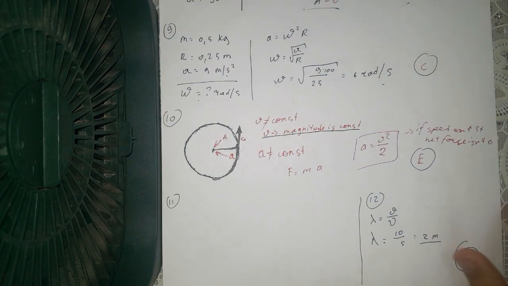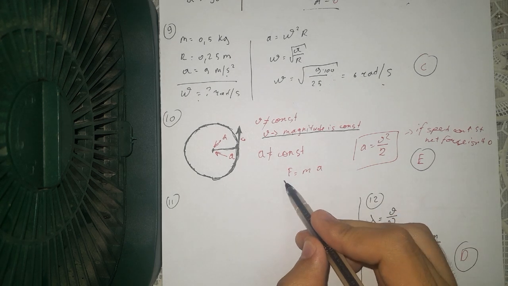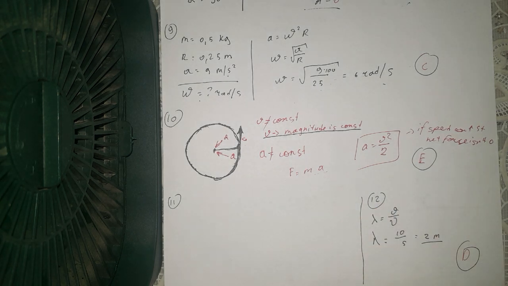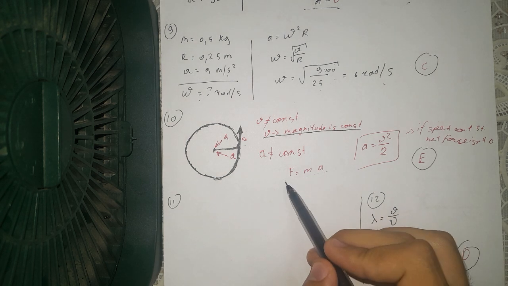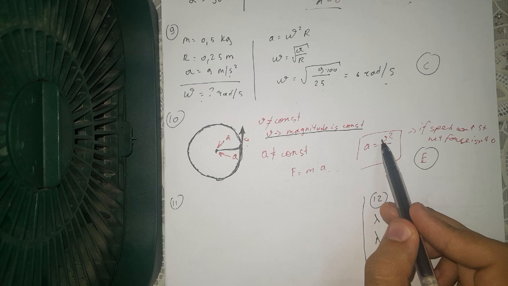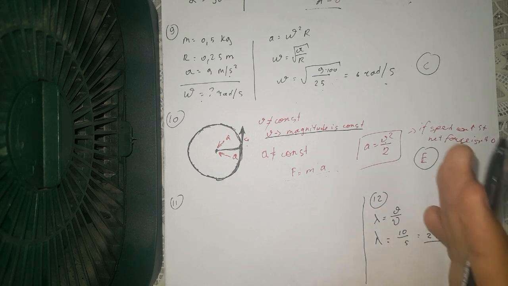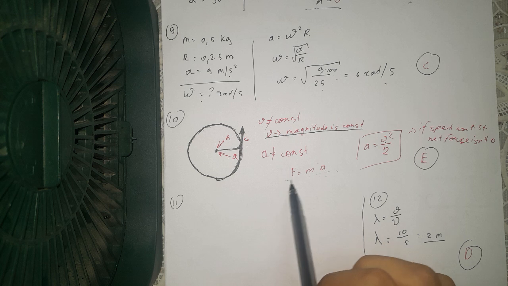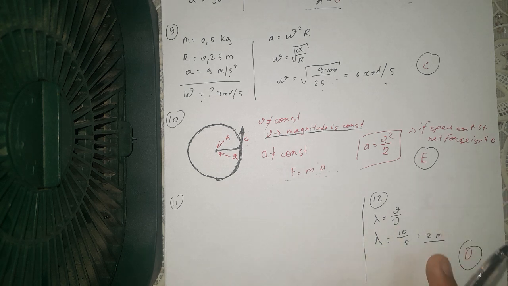So the third question said the force which acts into this center, the centrifugal force, is defined like this: A equals to this. So we have a constant velocity, but it doesn't mean that it equals to zero, so it's also incorrect.